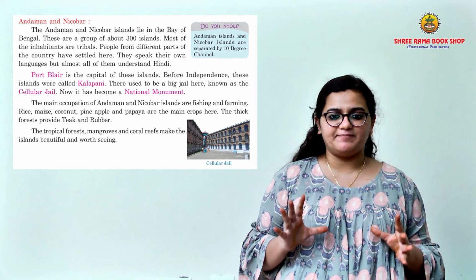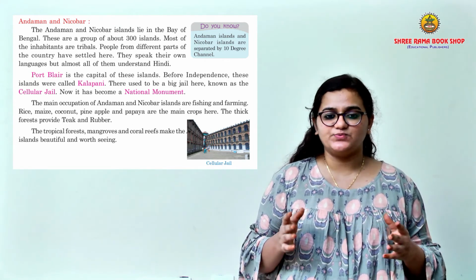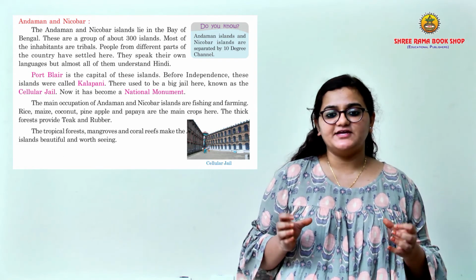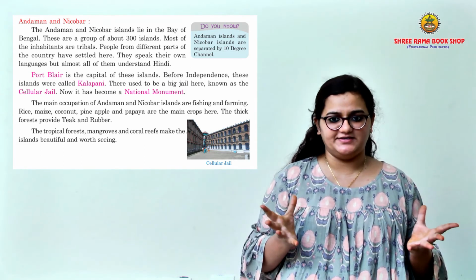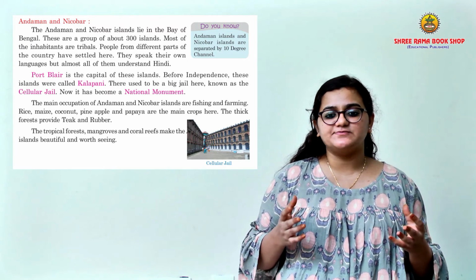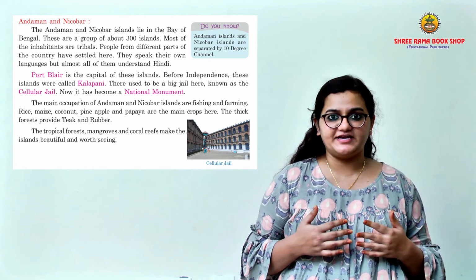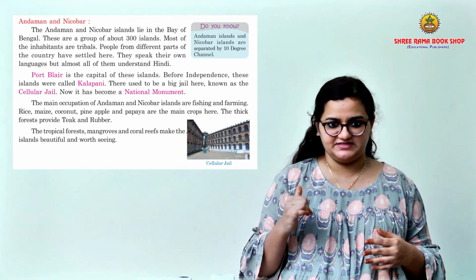Port Blair is the capital of these islands. Before independence, these islands were called Kalapani. There used to be a big jail here, known as the Cellular Jail. Now it has become a national monument, because many of our freedom fighters were imprisoned here.